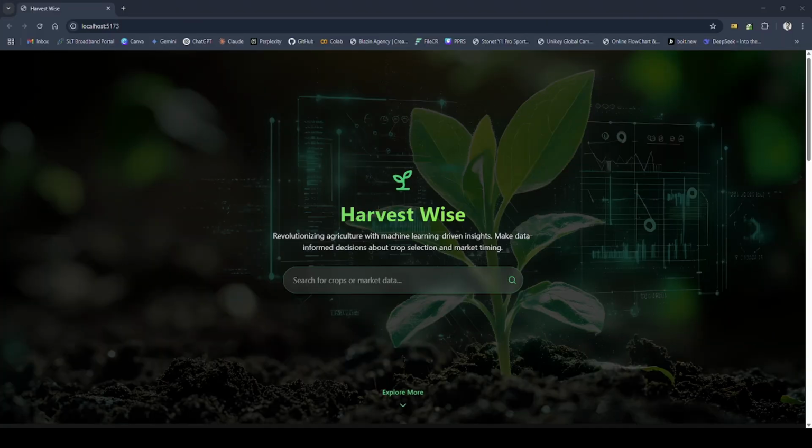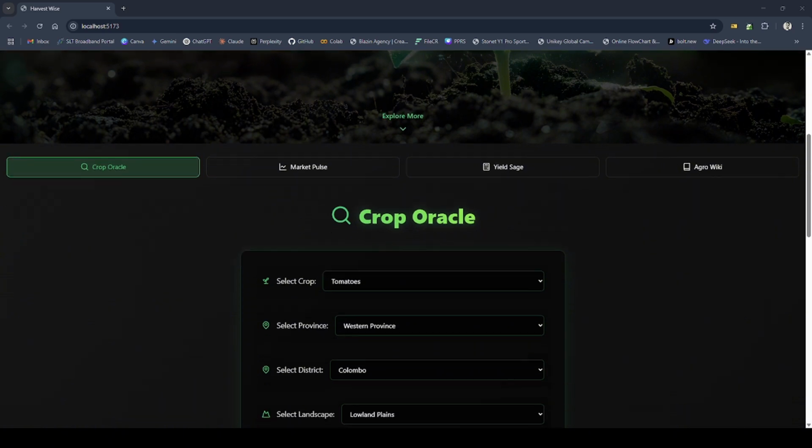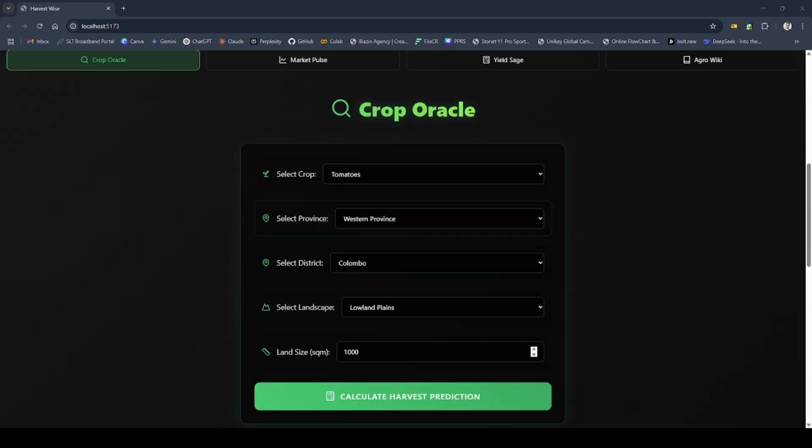The Harvest front end is a sleek, interactive, and modern interface designed to empower farmers with data-driven insights. It offers four main features, each mapped to a dedicated tab and powered by machine learning APIs from the Flask backend. The first one is Crop Oracle. This feature predicts how much harvest a farmer can expect based on crop type, province, district, landscape, and finally the land size.